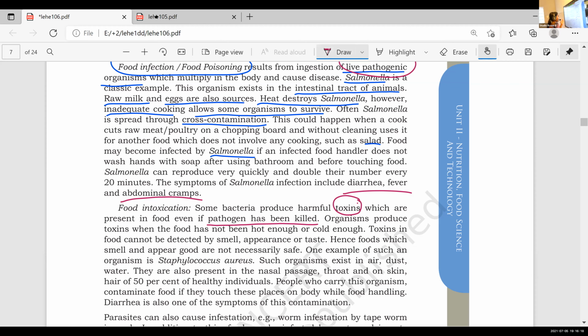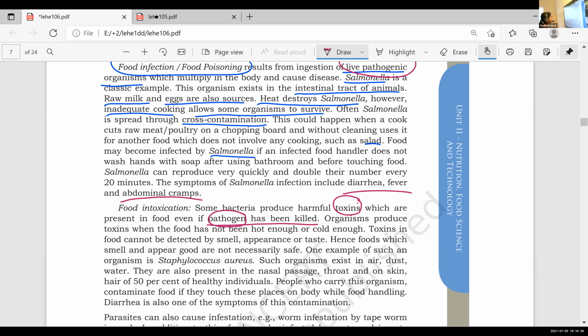So here we already destroyed the pathogen, the disease causing organism. But the toxins are also present. They exist with our food even after the pathogen has been killed. The organism produces toxin when the food has not been hot enough or cold enough.